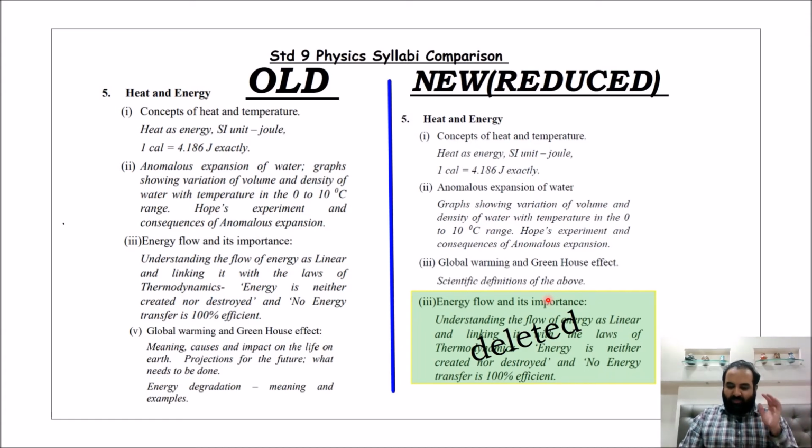But we need to understand the definitions of the same. Causes of global warming and all those things will not be asked. So for that particular chapter, you all can note down that 6.7 to 6.17 has been completely removed, for this particular heat energy chapter.